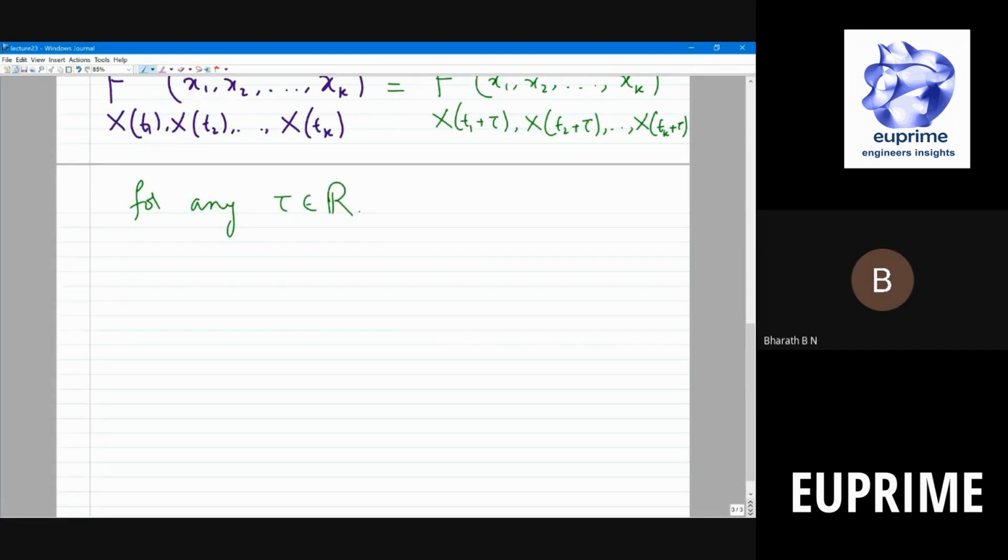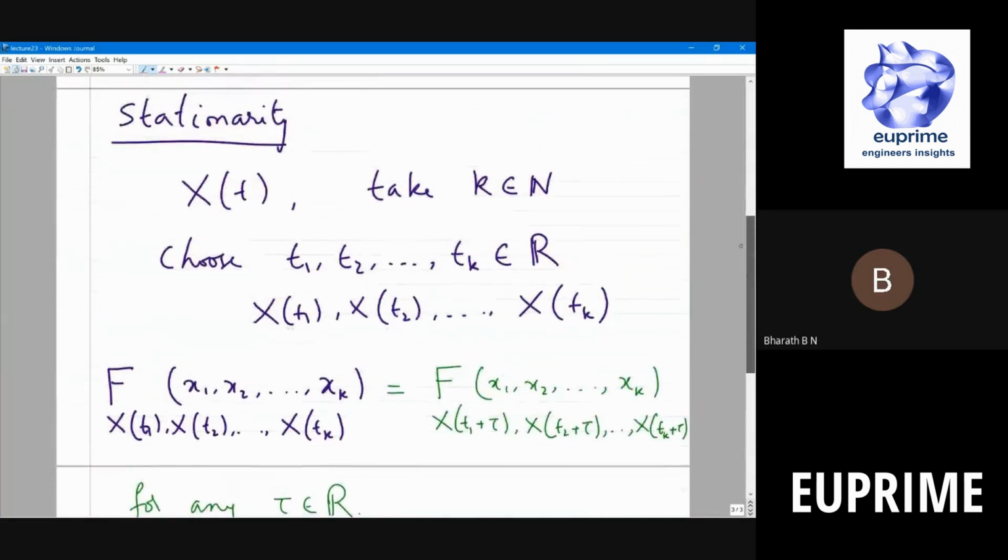If I want to write it pictorially, suppose I have picked these 3 points, t1, t2, t3. I'm looking at the random process at these times. Now, if you look at the joint distribution, it will be the same as the joint distribution if you delay it by tau, or if you delay it by a little, for example, something like this. So it doesn't matter how much you delay. So the distributions match. Then we say that the stochastic process or the random process is stationary. Is that fine?